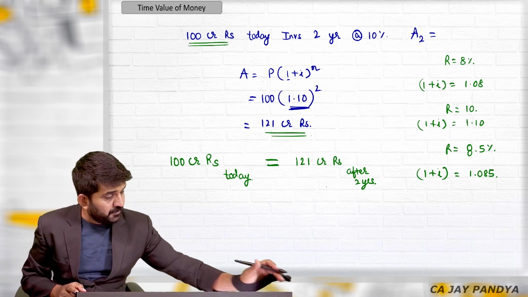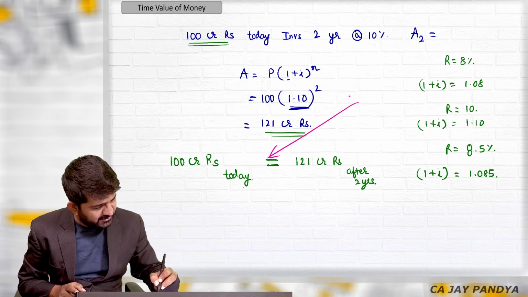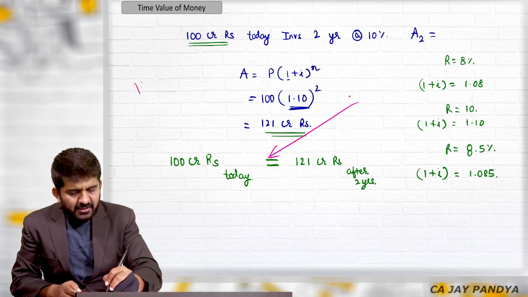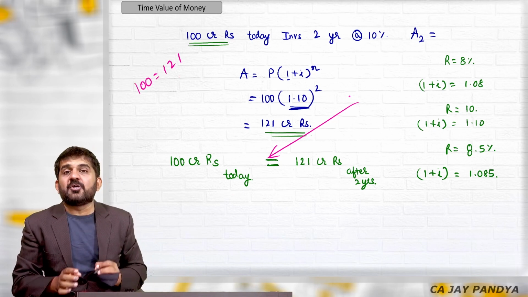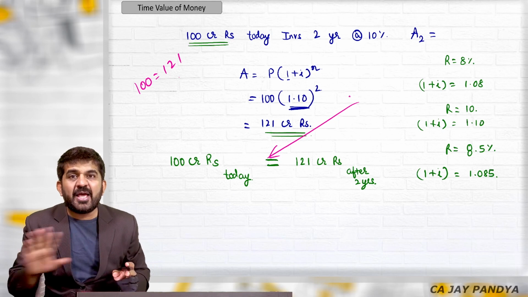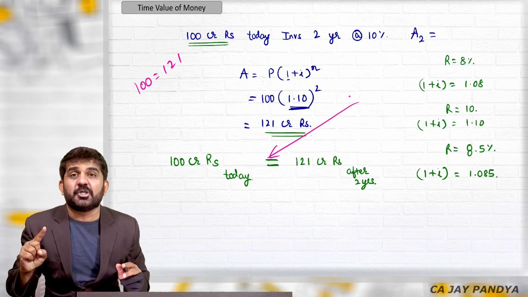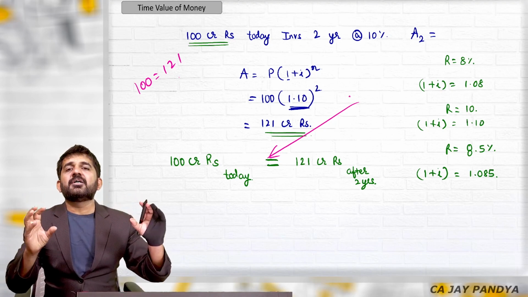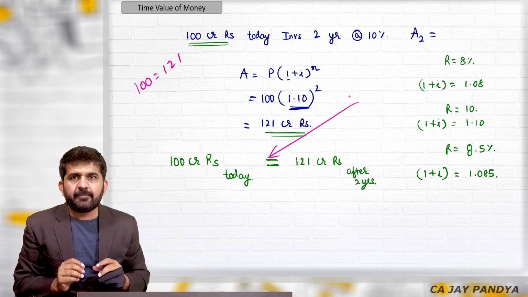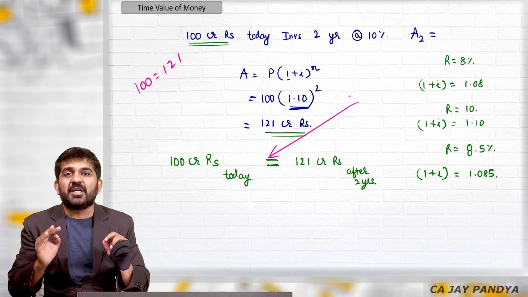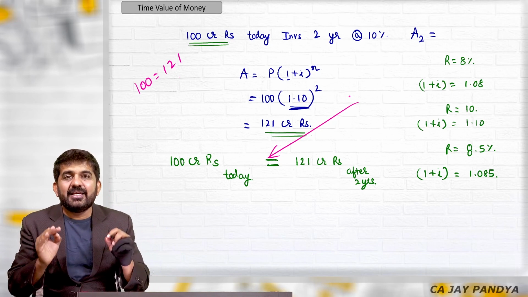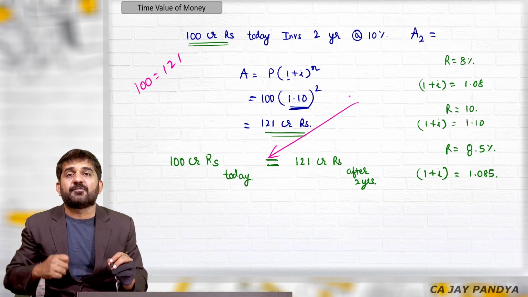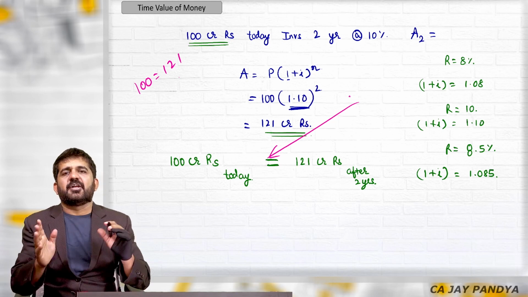And the most important thing to understand is this equal to. I am saying 100 is equal to 121, which is never true in mathematics, but it is true in finance. Try to understand. Every other thing remaining constant, 100 crore rupees value today is the same as 121 crore rupees after 2 years, if the market rate of interest is 10%.